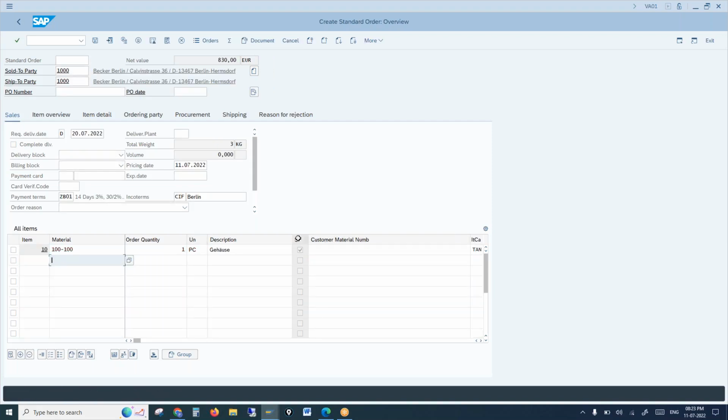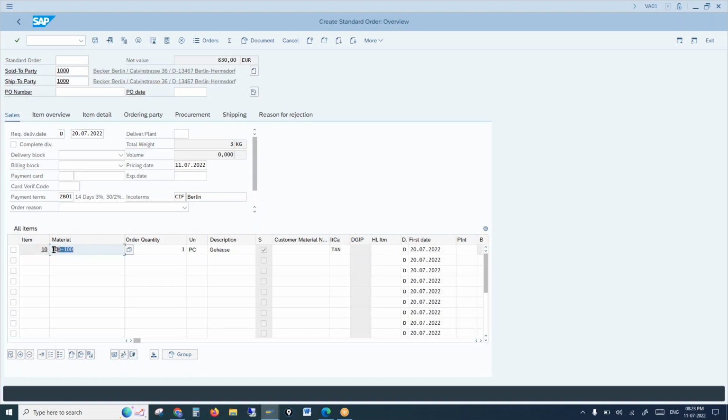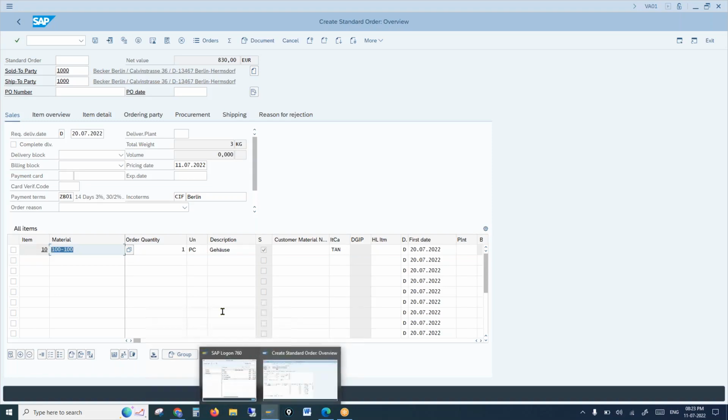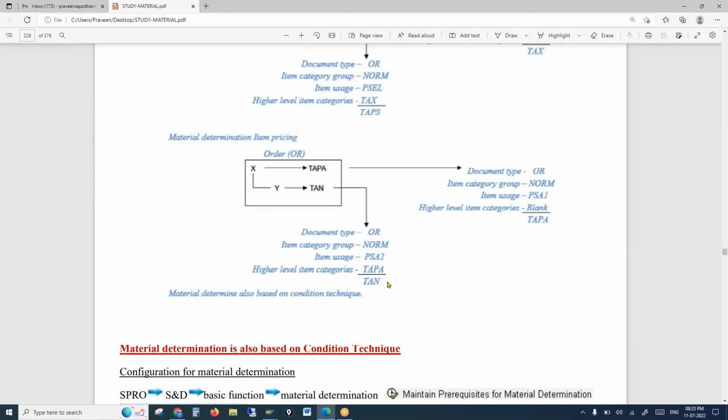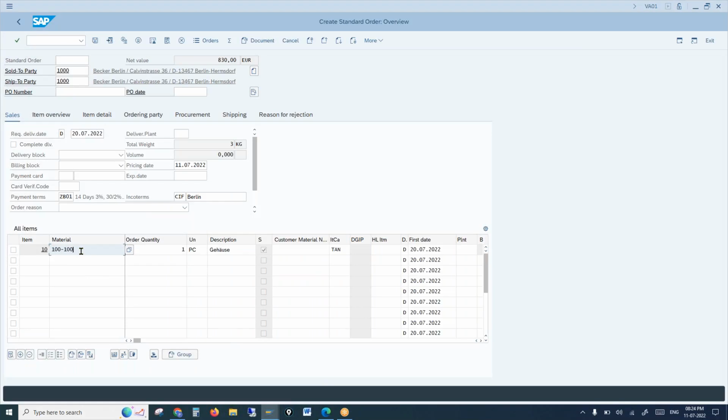You see here, I tried to create an order with material 100-300, but the system has replaced it with 100. The system should show the substitution. Yeah, it worked perfectly. Now if I go back and show you, the system has replaced it and taken item pricing, TAN. That is what the condition record we maintained does: if an order is created with 100-300, it should be substituted with 100.